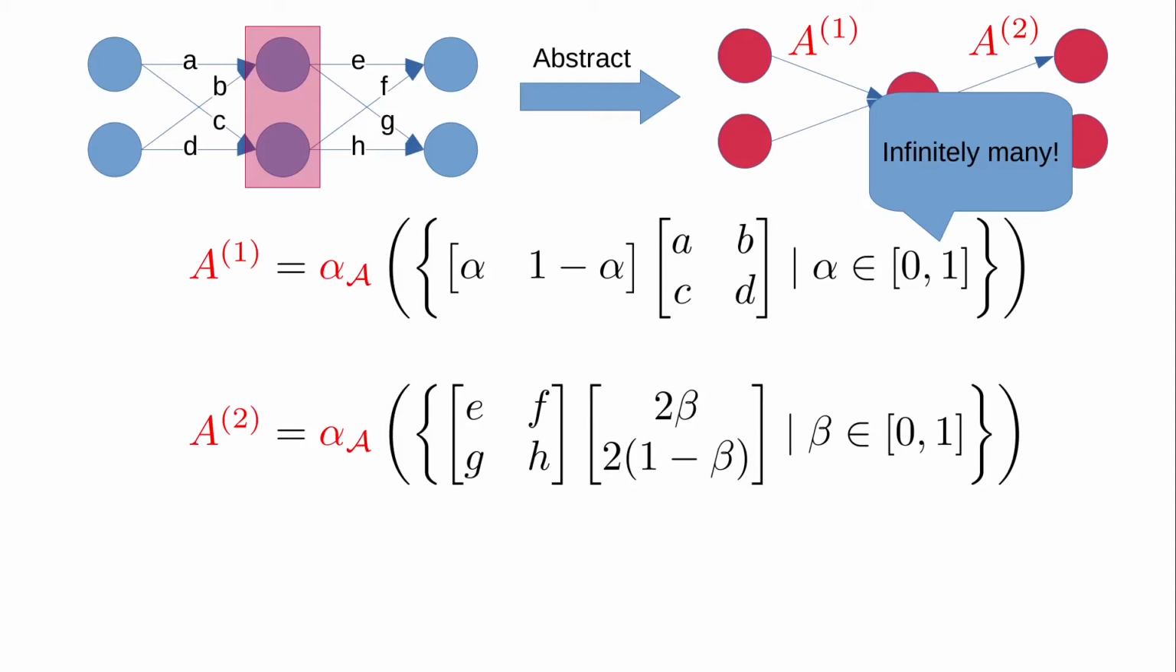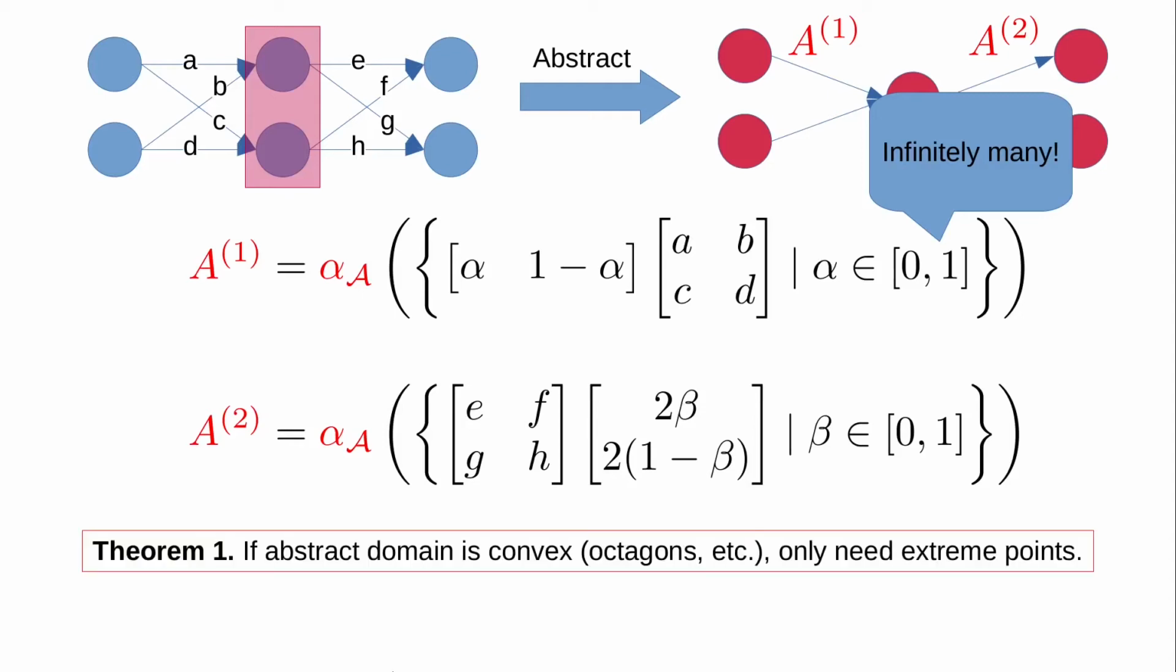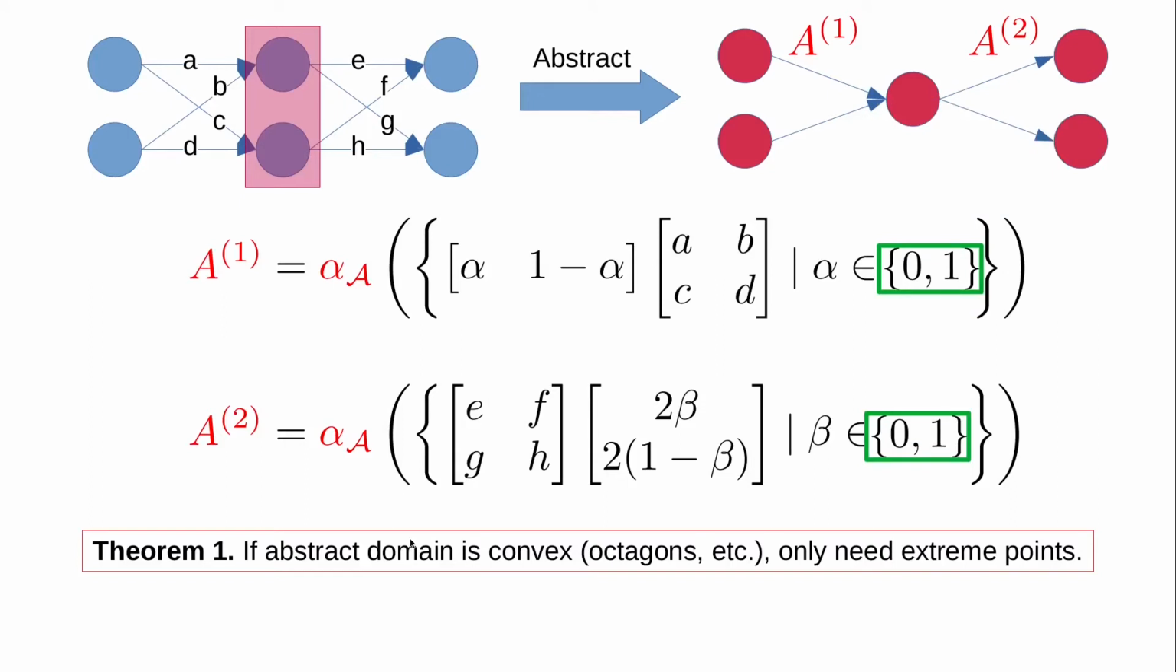Thankfully, one of the key theorems in our paper says that as long as your abstract domain A is convex, you get the exact same A1 and A2 if you only use the extreme points. Most common numerical domains, such as polyhedra, octagons, and intervals, are convex. In other words, we can change the intervals in this definition to sets. So to compute A1, we only need to compute the two matrices in this set and abstract with alpha, and similarly for computing A2. So this gives a constructive algorithm for computing this corresponding ANN.